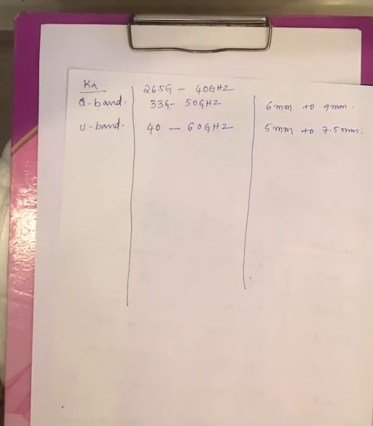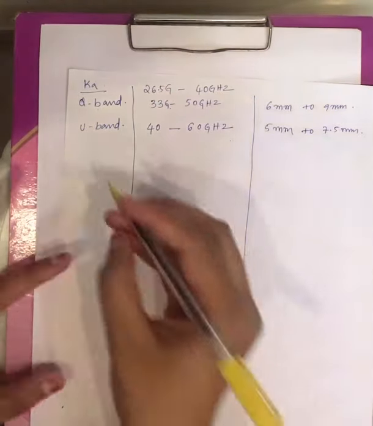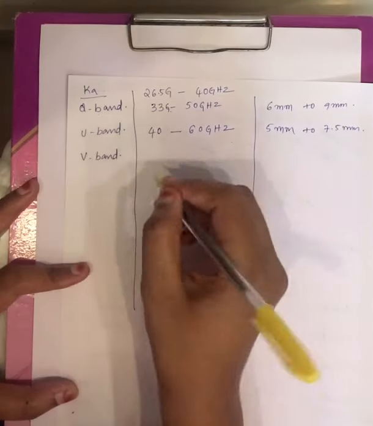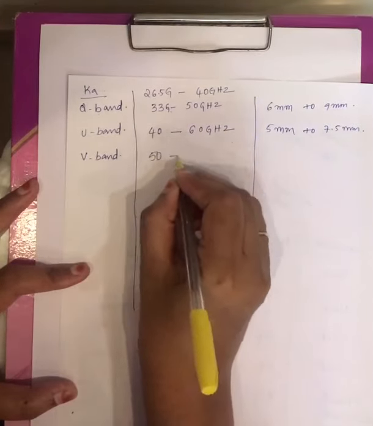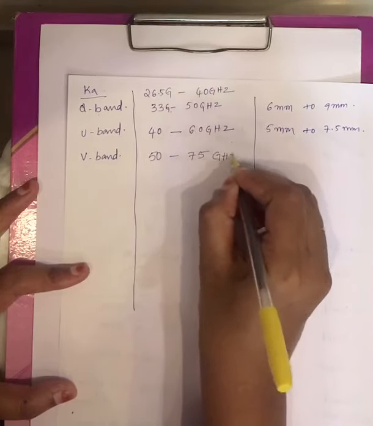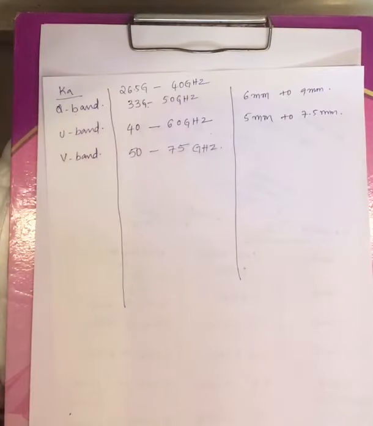And after the U band you will have the V band, and its frequency range varies from 50 to 75 gigahertz. All these are according to the IEEE standards, right? These are the bands allocated to microwave frequencies.